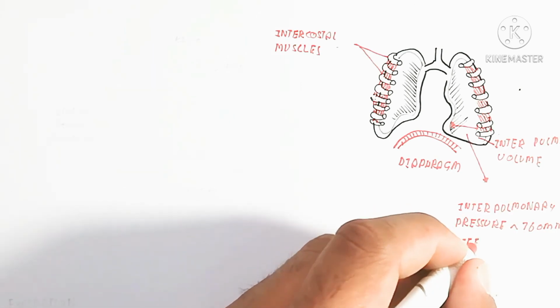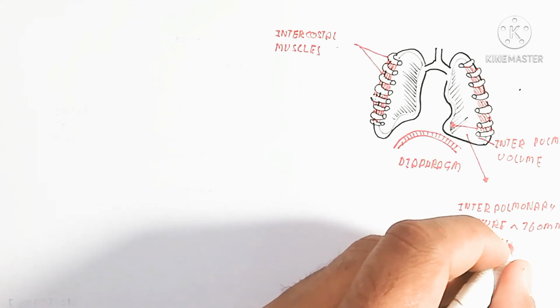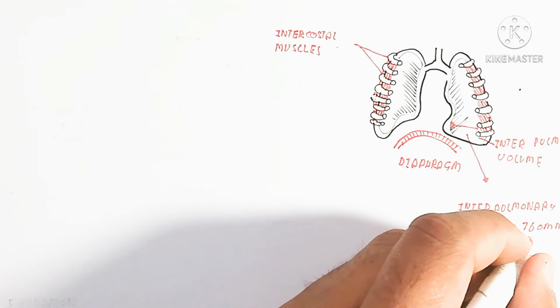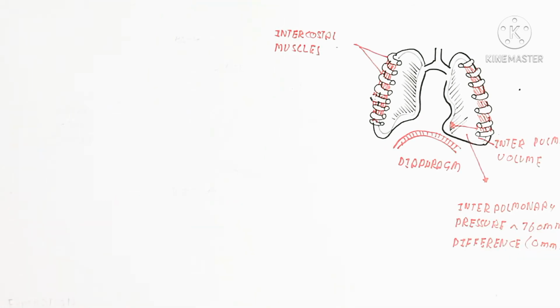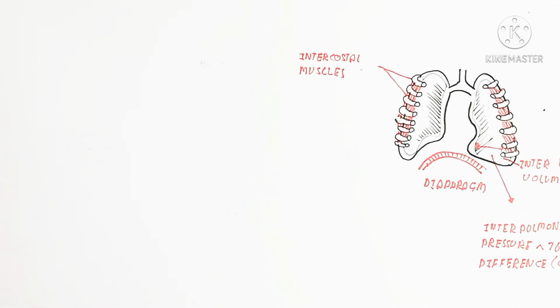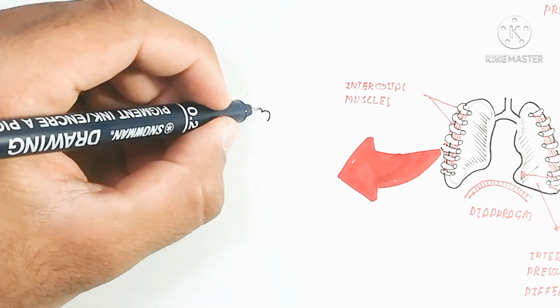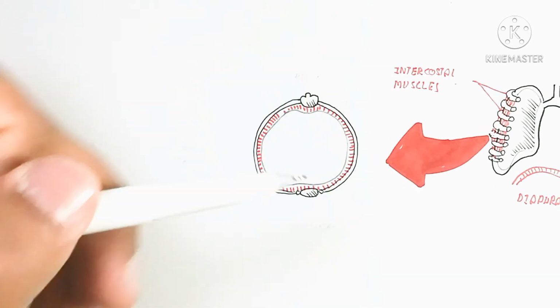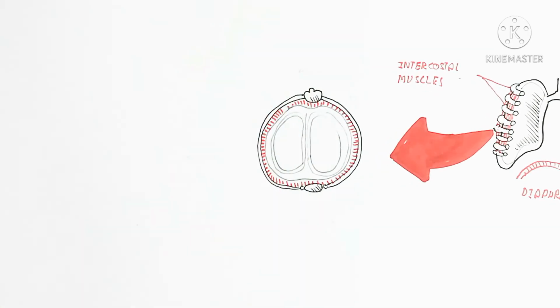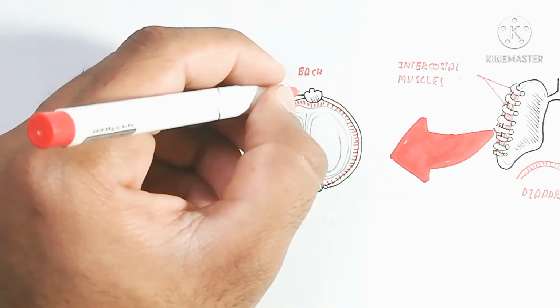Pressure is measured in millimeters of mercury. Atmospheric pressure is 760 millimeters of mercury, but the pressure inside the lungs changes depending on inspiration and expiration.